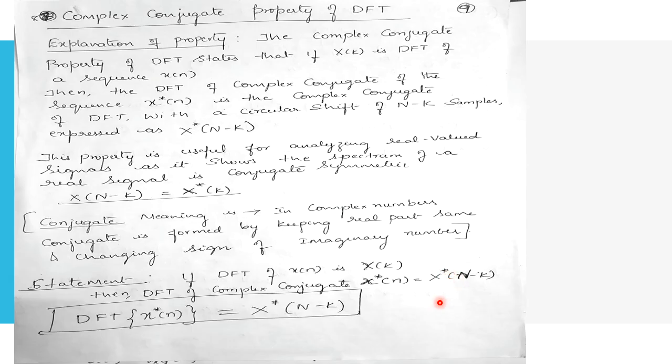You pronounce it as x conjugate of n, which is equal to the complex conjugate of X of n minus k. Applying the DFT to the time domain representation of the complex conjugate of x of n gives the complex conjugate with a time shift of n minus k samples.